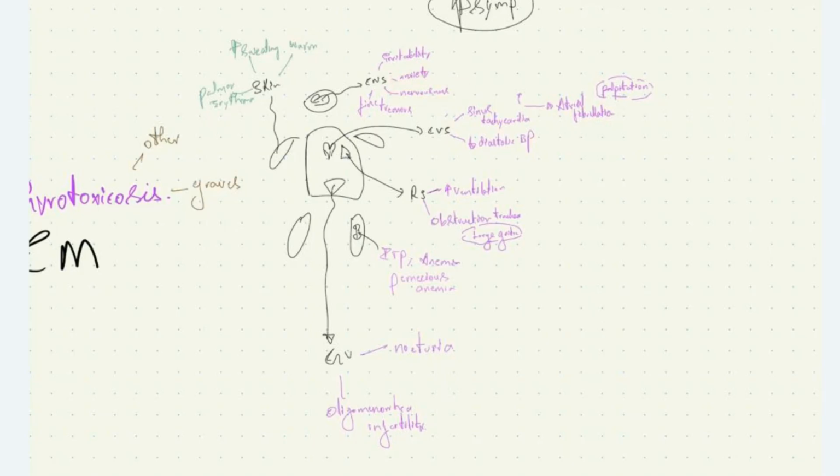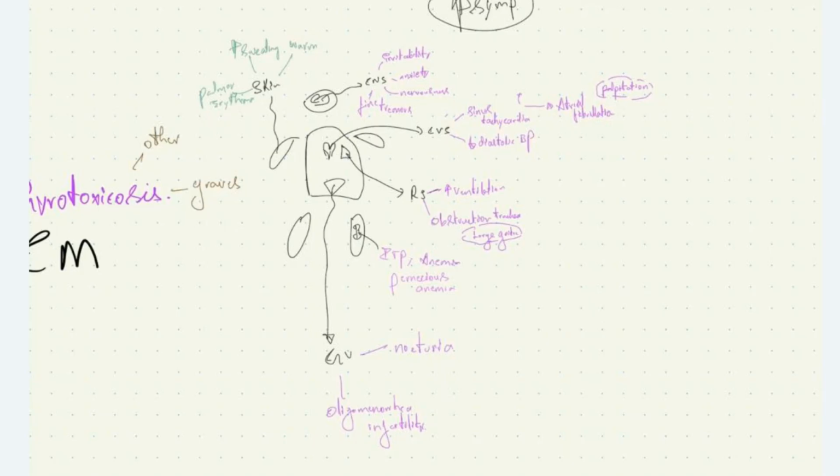Coming on to skin manifestations, the patient will have, due to increased sympathetic activity, warm skin and increased sweating and palmar erythema. What are the CVS manifestations that we see in these patients? Those are sinus tachycardia due to increased sympathetic activity, which may lead on to atrial fibrillation. In those patients, we can see palpitation. And also on CVS examination, we'll see reduced diastolic BP. The reason of which we already know. I mentioned in hypothyroidism how diastolic BP is associated with T3, T4 levels.